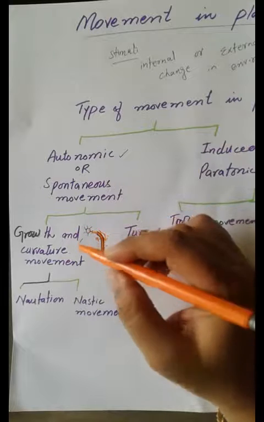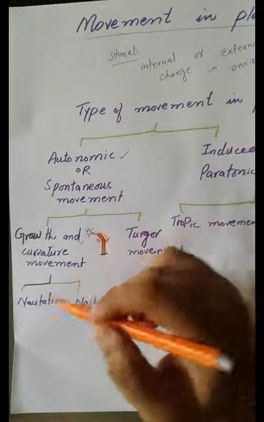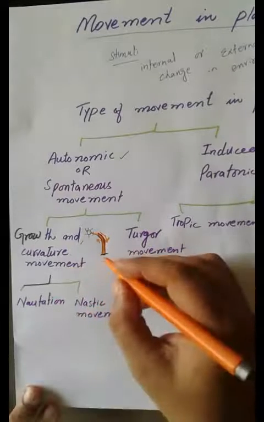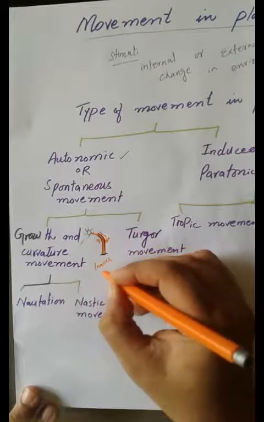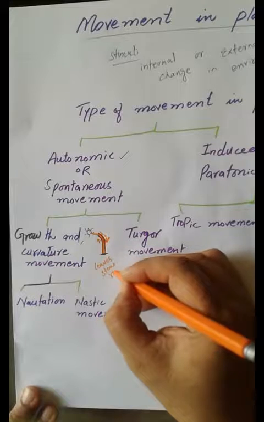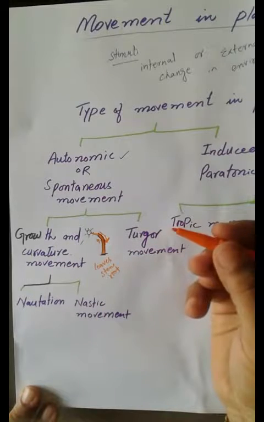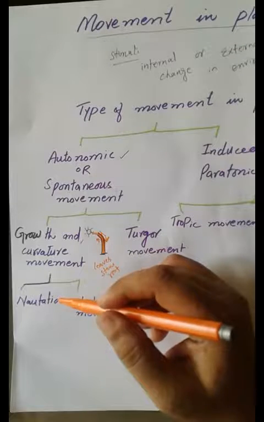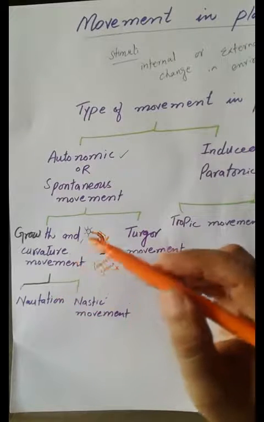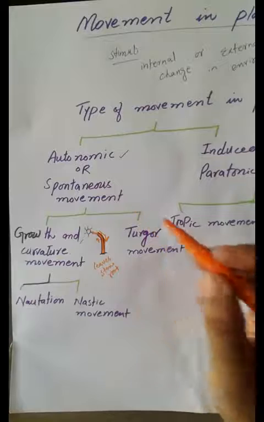Growth movements can be divided into two types, nutation or nastic movements. Now growth movement can be observed in the leaves, stem, root or all other parts of the plant. The first type of growth movement is nutation. The growth in the apex of a young stem takes place in a zigzag manner.